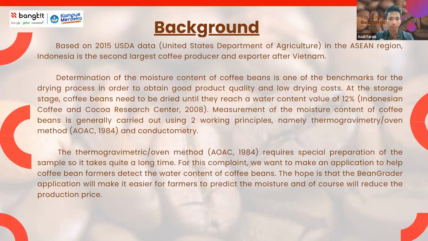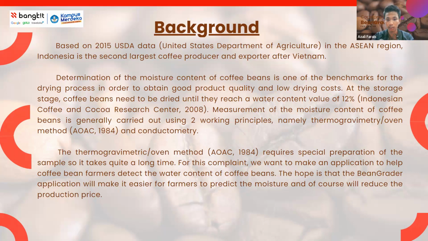Alright, let's begin. Based on USDA data, the United States Department of Agriculture, in the ASEAN region in 2015, Indonesia is the second largest coffee producer and exporter after Vietnam. The determination of the moisture content of coffee beans is one of the benchmarks for the drying process, in order to obtain good product quality and low drying costs. At storage, coffee beans need to be dried until they reach a moisture value of about 12%.